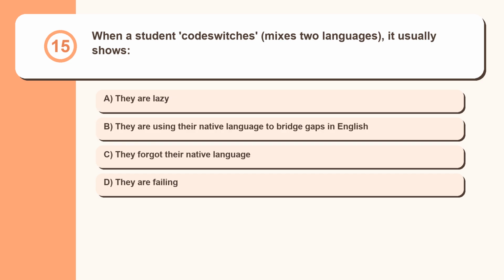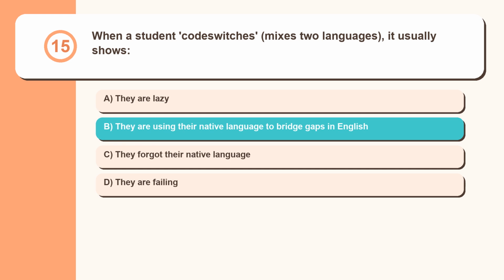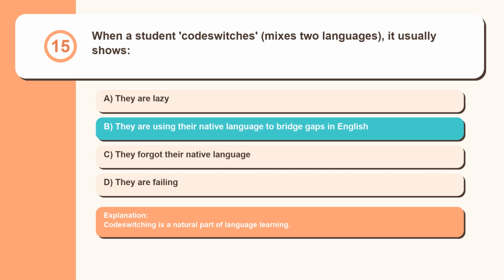Question 15. When a student code switches, mixes two languages, it usually shows they are lazy. They are using their native language to bridge gaps in English. They forgot their native language. They are failing. Code switching is a natural part of language learning.